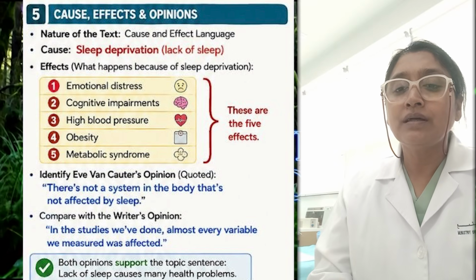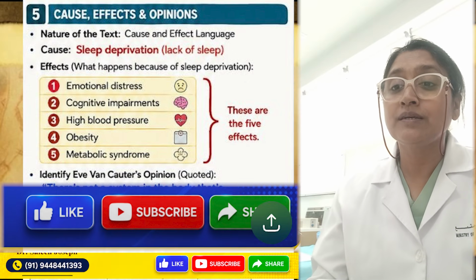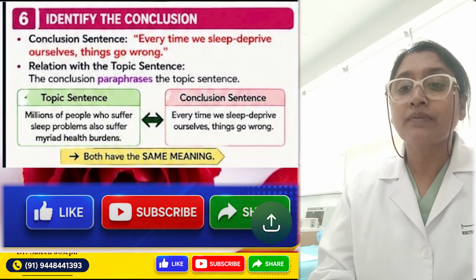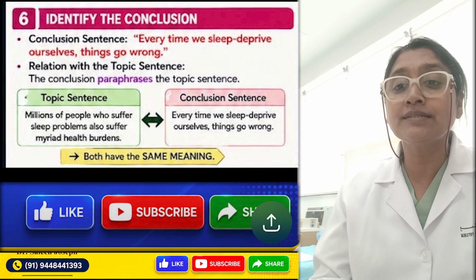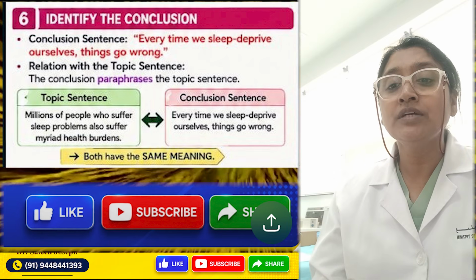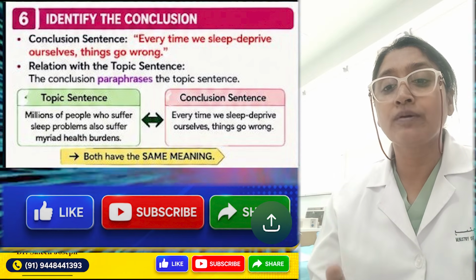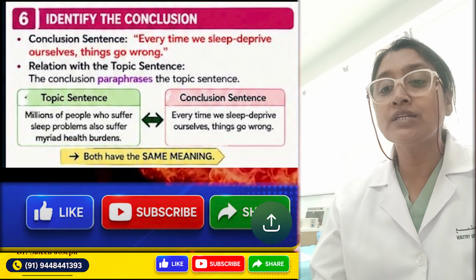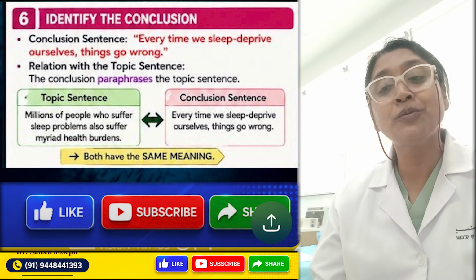Then let's see what the 6th point is. 6th point is identify the conclusion sentence. And the conclusion sentence here is, every time we sleep deprive ourselves, things go wrong. And the relation with the topic sentence: the conclusion paraphrases the topic sentence.